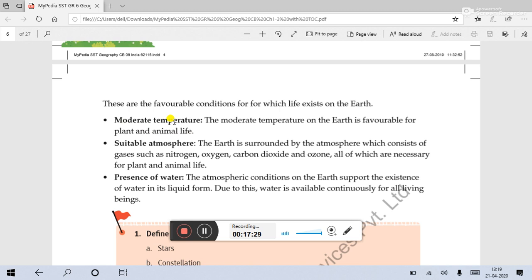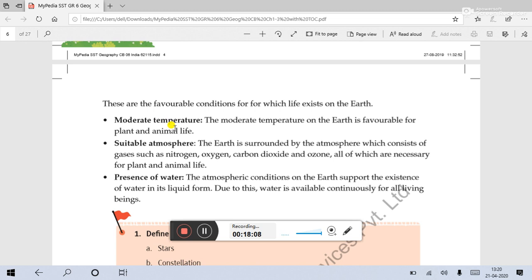On our Earth, you can see some hot places and some cold places. Some places have both hot and cold. But the Earth is not like the whole Earth is hot, or the whole Earth is cold. So everything is here on our Earth. Hot weather is also there, cold weather is also there. So moderate temperature remains at that point where life is possible.